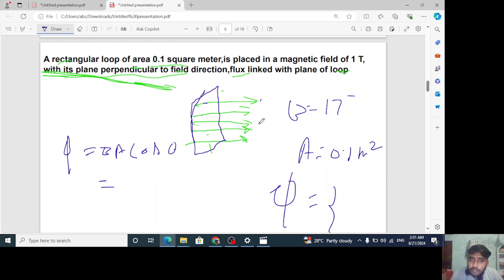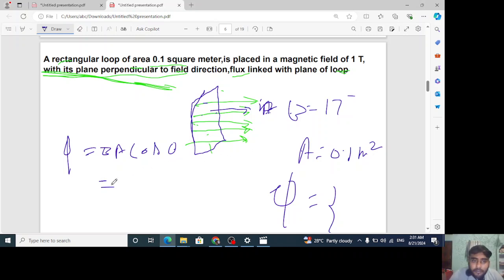So in this case, theta is 0 degrees. How 0 degrees? Understand one thing, the area vector will be perpendicular, normal to this plane. So the area vector will be like this, A, and B is already in the horizontal direction. So the angle between A and B is 0 degrees. If the angle is 0 degrees, then cos theta is cos 0, which means 1.